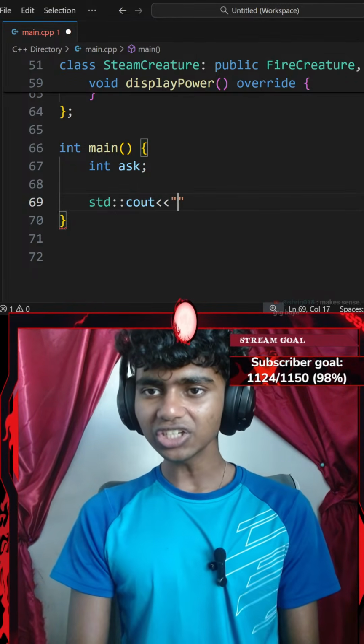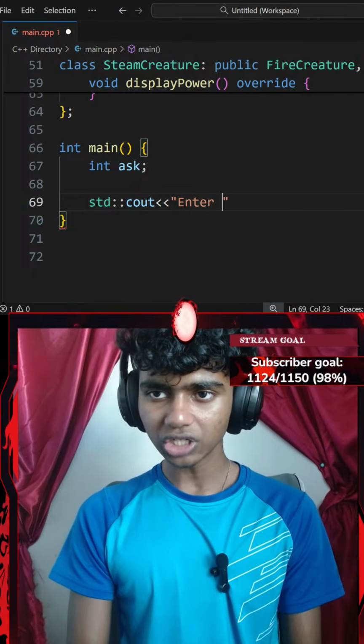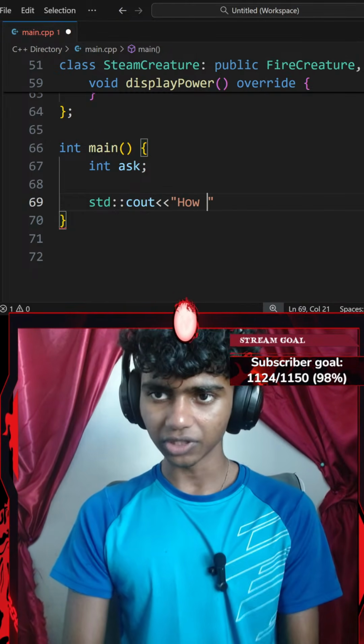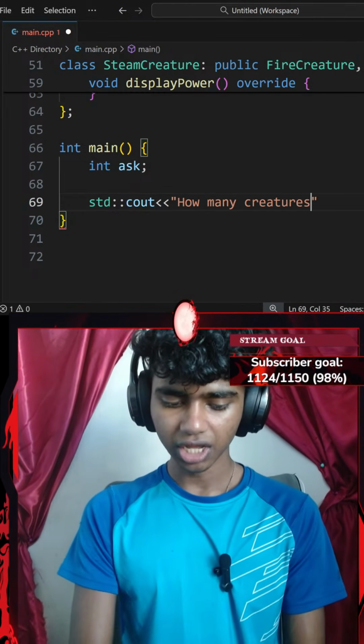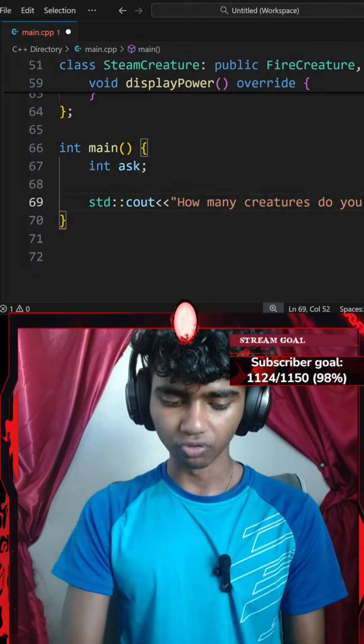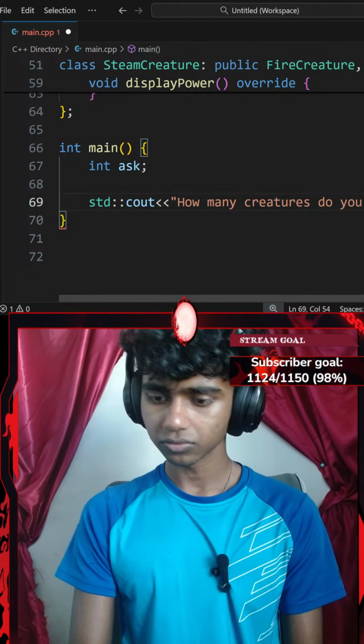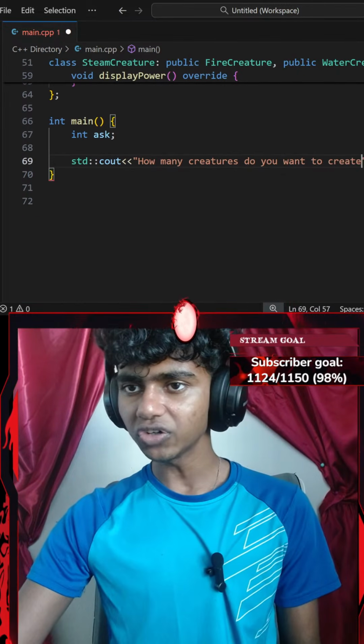Okay, that's it. This is gonna say something like enter how many creatures. I'll go with something like how many creatures do you want to create? Question mark. There we go. How many creatures do you want to create?